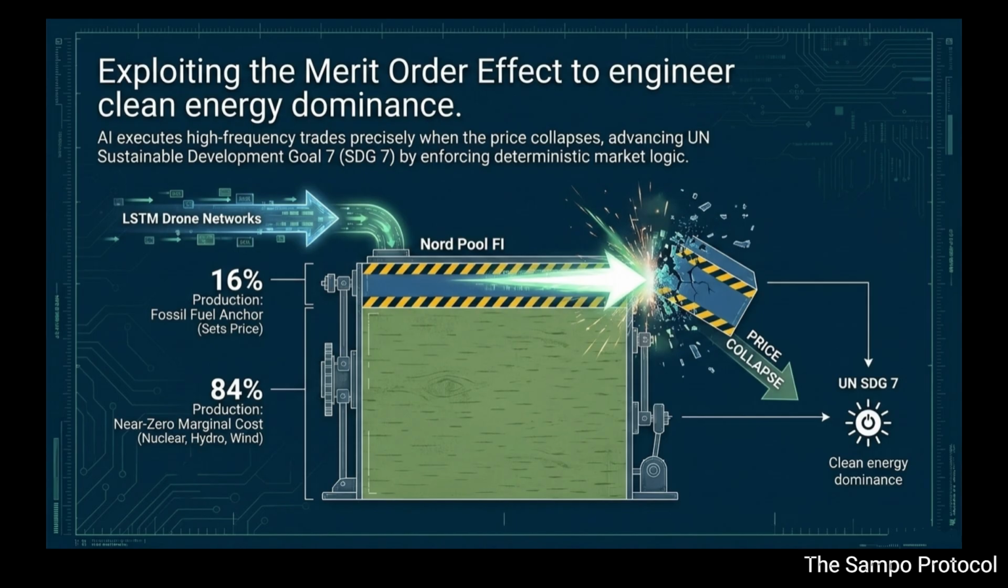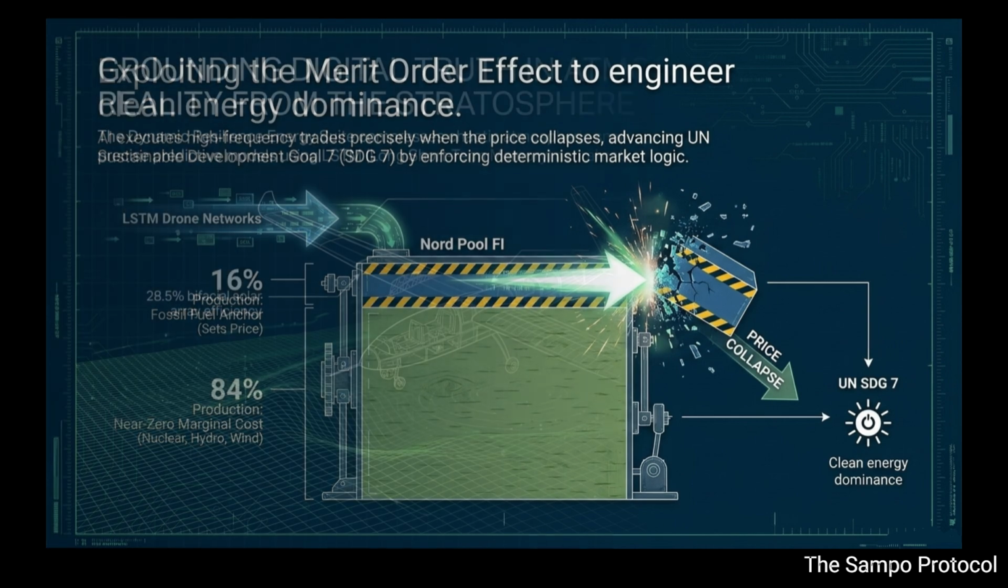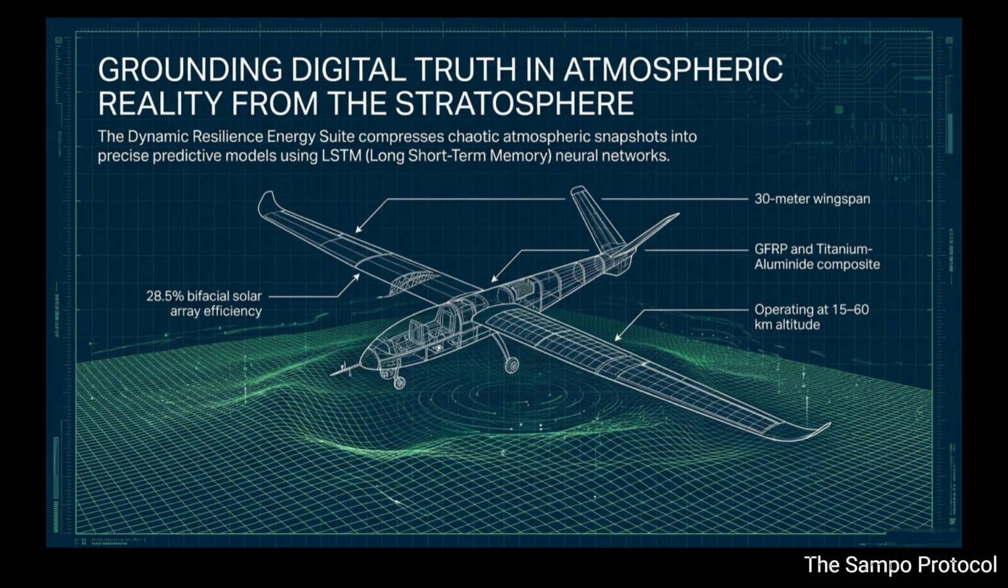Right. In energy markets like the Nord Pool, electricity isn't priced at an average. It's priced based on the last most expensive megawatt needed to meet demand. So the cheapest energy, like wind and solar, is bought first. Exactly. But if demand is high, the grid has to buy expensive coal or gas, and that expensive price becomes the price for all the energy sold at that exact moment.